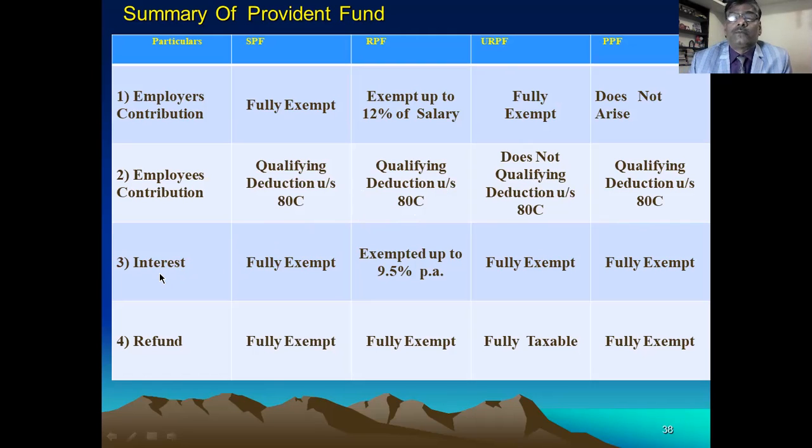Interest on provident fund. Statutory provident fund interest fully exempt. Recognized provident fund interest up to 9.5% exempt. And unrecognized provident fund fully exempt. And public provident fund fully exempt. Regarding the refund, statutory provident fund is fully exempt. Recognized provident fund is fully exempt. Unrecognized provident fund is fully taxable. Public provident fund is fully exempt. This is the point chart, remember, regarding provident fund.